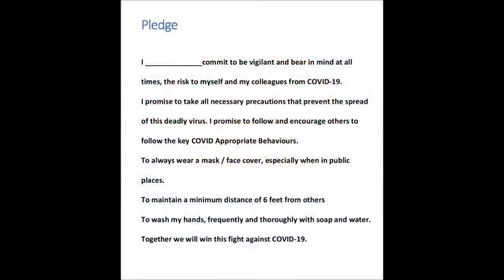Pledge. I commit to be vigilant and bear in mind at all times the risk to myself and my colleagues from COVID-19. I promise to take all necessary precautions that prevent the spread of this deadly virus. I promise to follow and encourage others to follow the key COVID appropriate behaviors: to always wear a mask, face cover, especially when in public places, to maintain a minimum distance of 6 feet from others, to wash my hands frequently and thoroughly with soap and water. Together, we will win this fight against COVID-19.